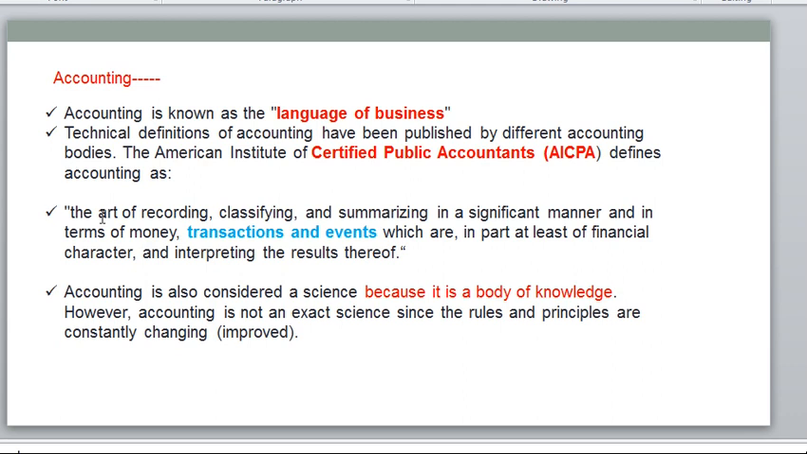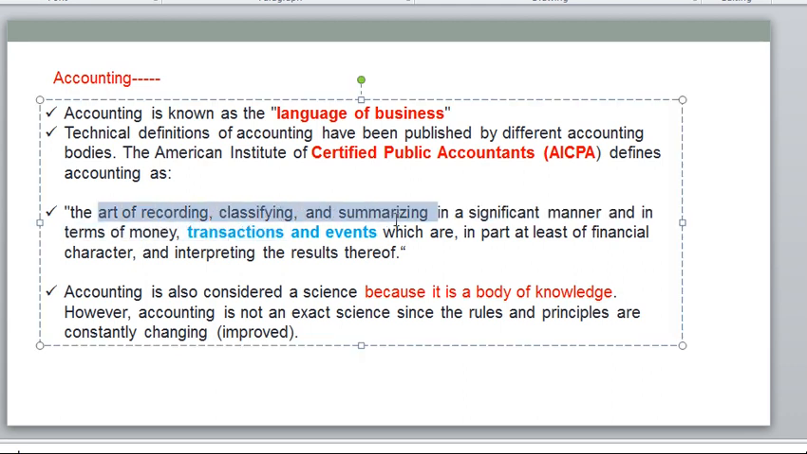Accounting means the art of recording, classifying, summarizing. So what do we need to record, classify and summarize? We need to record the transactions and events which happened in the business. In day to day business there are different transactions and different events. Accounting is recording, classifying, summarizing in a significant manner in terms of money. So only money related transactions and events we need to record in our books.